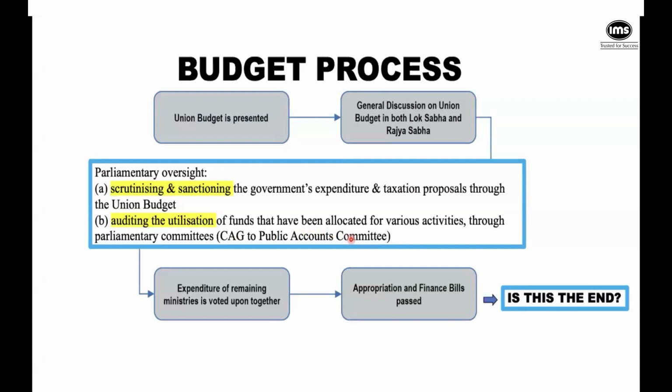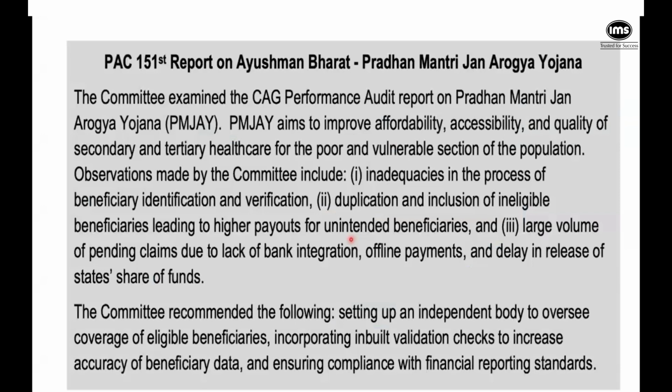Can you now see how important therefore the budget is? So let's have a look at one of the PAC reports. Last year we had the PAC's 151st report, and the comment particularly was on Ayushman Bharat and Pradhan Mantri Jan Arogya Yojana, the one that's taken care of health. The committee examined and found that this PMJAY's objective is affordability, accessibility, and quality of secondary and tertiary healthcare for the poor and vulnerable sections of the population.